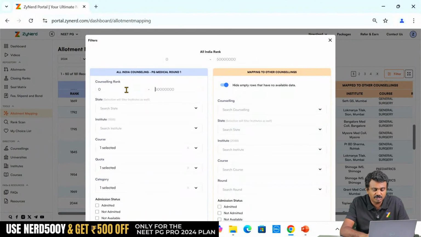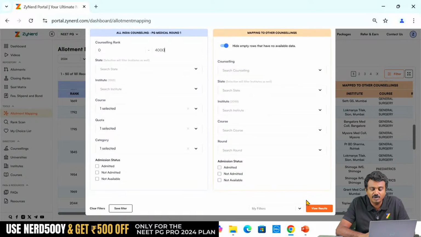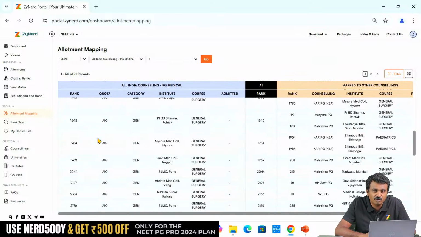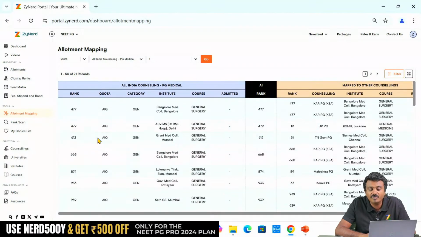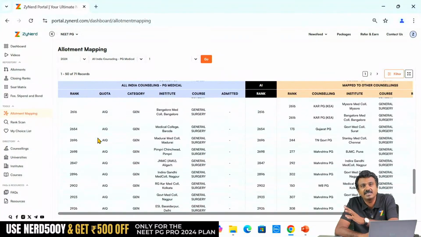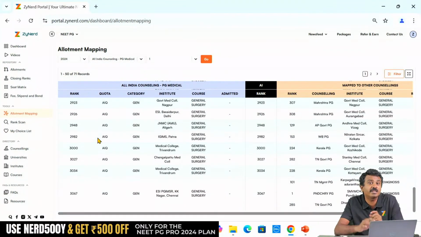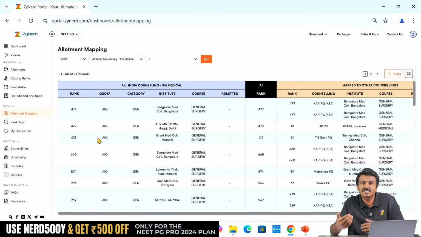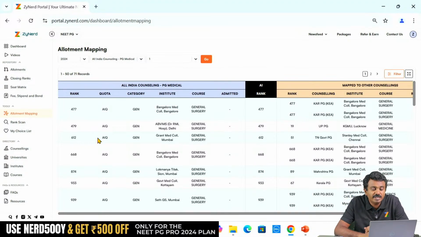You are below rank 4000, all you need to consider is all those candidates below rank 4000, and this will give you an idea of 171 candidates below rank 4000 who have taken general surgery under general category. All of them have got better seats or different seats in All India counselling, another under state counsellings. Another option exists for all of them. Out of these 171, if I am going to estimate for each, you don't need to do for each, or an approximate estimate of 50-60%, 30-35 seats would have been available, will be available as vacancies last year. If it is 50%, it might be more than that. Obviously, it will be more than that. That will be available as vacancies. You can even estimate the vacancies.